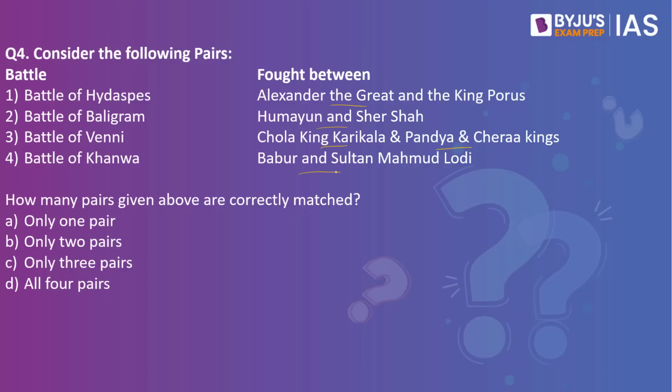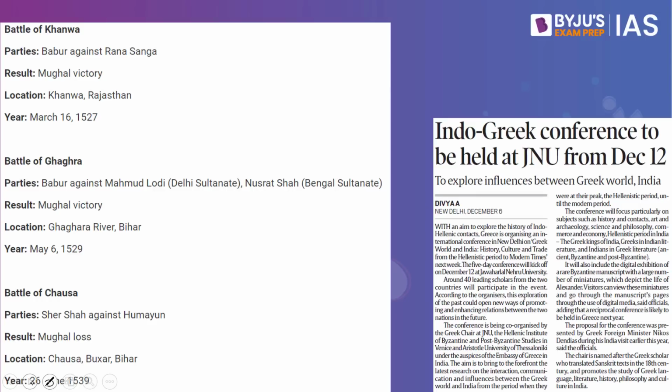How many pairs given above are correctly matched? The answer to this is only 3 pairs. Why have we taken this practice question? Because this article in The Hindu makes a reference to Alexander.